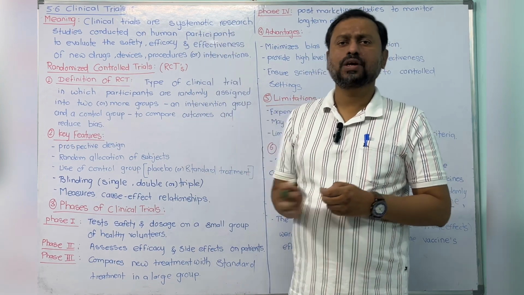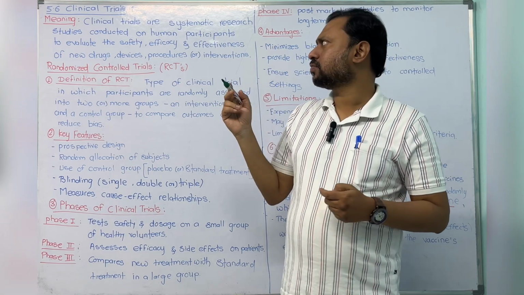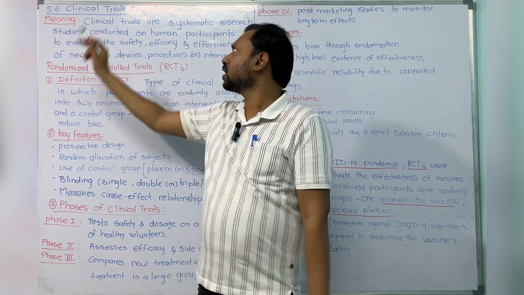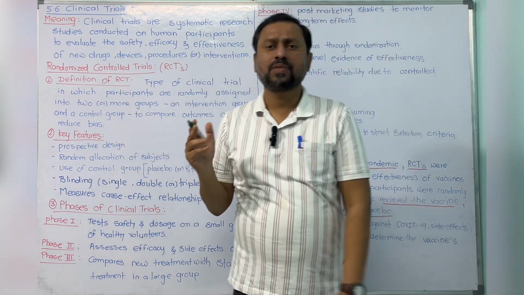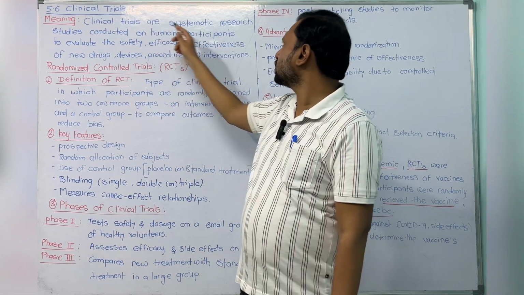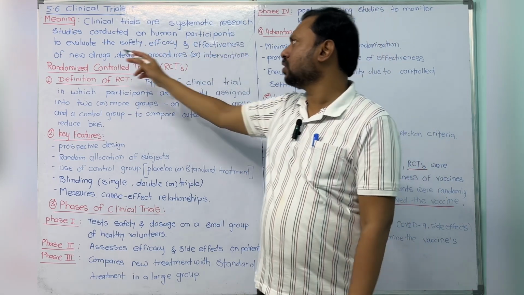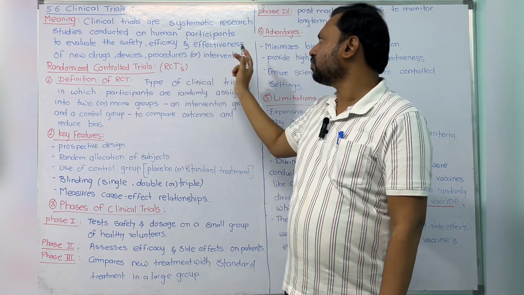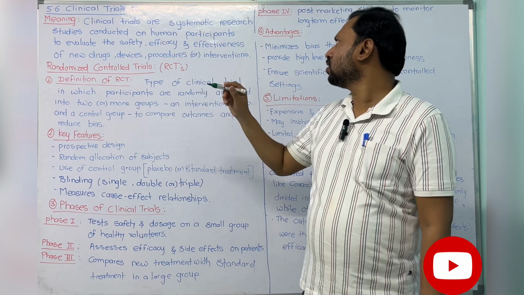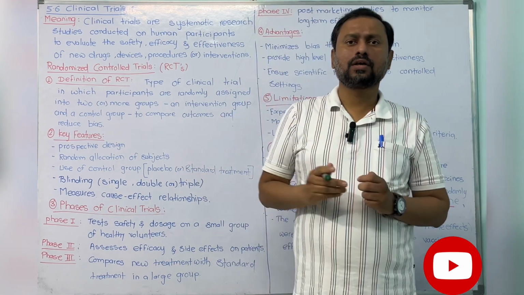Before that, this topic comes under the BAMS syllabus, third phase. In the third phase, research methodology subject, the fifth chapter and sixth topic is clinical trial. What is meant by clinical trial? A clinical trial is a systematic research study conducted on human participants to evaluate the safety, efficacy, and effectiveness of new drugs, devices, procedures, or interventions. For that, we do this clinical trial.